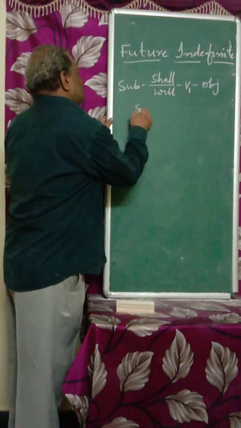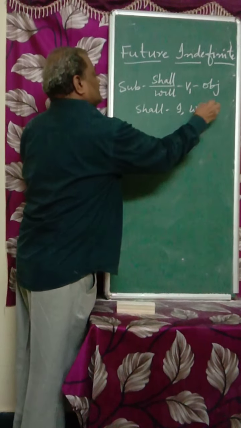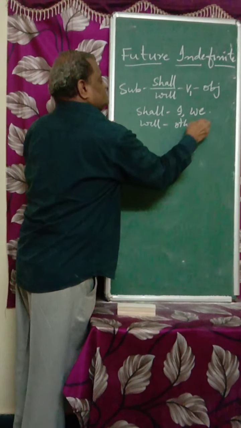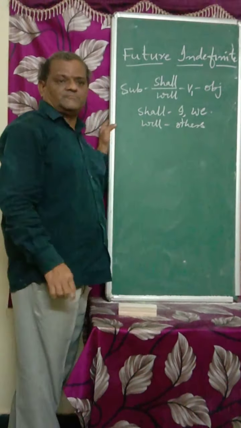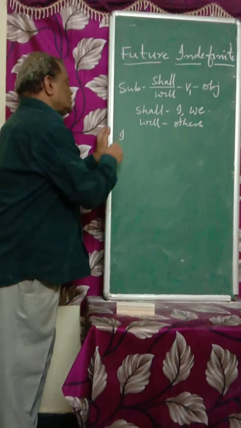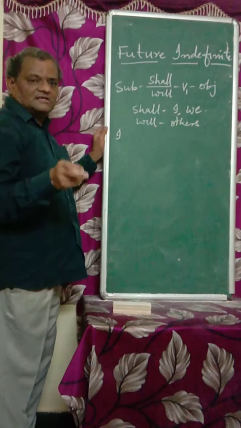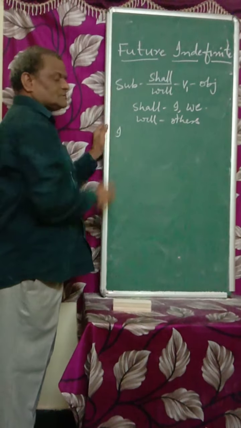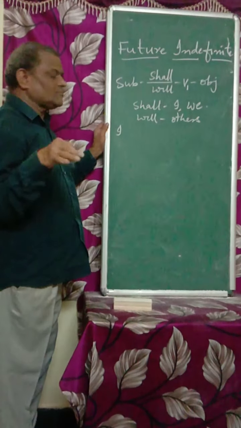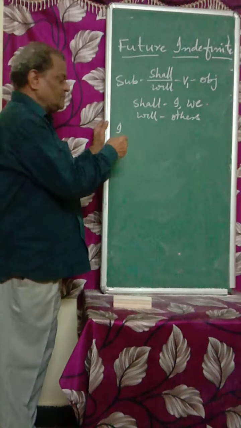Shall is used only for I and we. Will is used for all the others, except I and we. So we have to be a little careful while making sentences. If I or we is there, we have to use shall. For all the others, will. There is no difference of singular and plural or persons. Only for I and we do we use shall. For all the others, will.